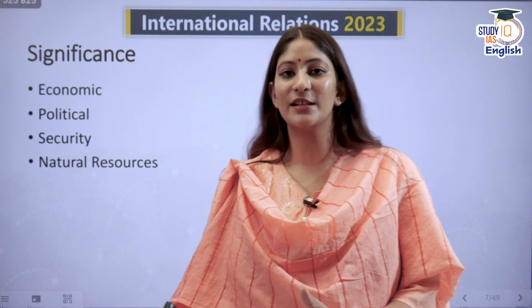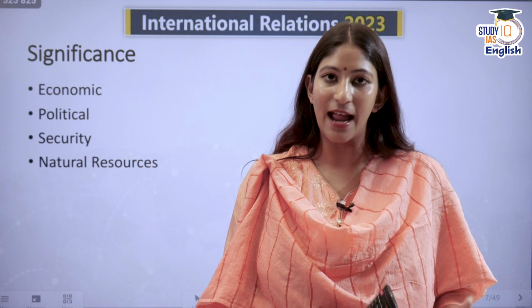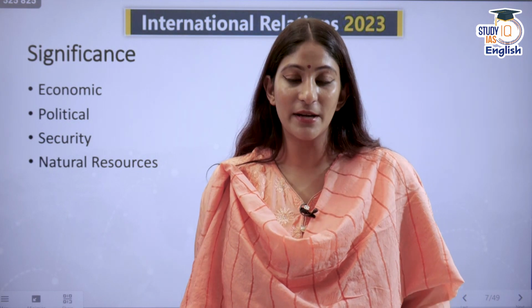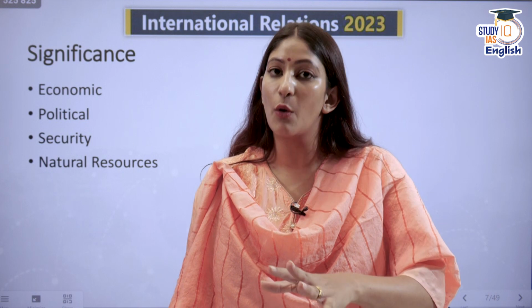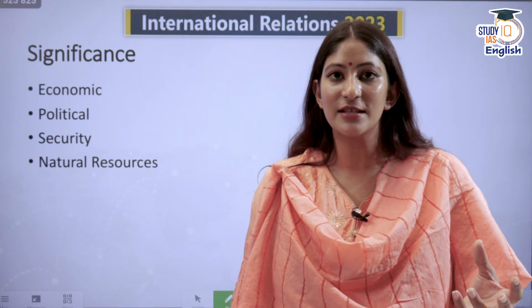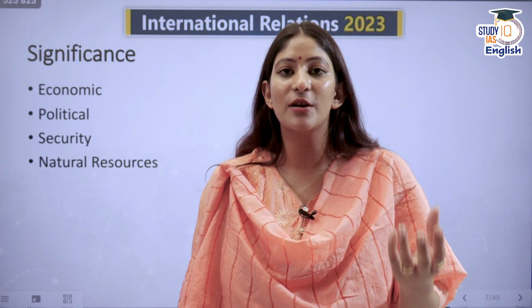So BRICS countries include Brazil, Russia, India, China and South Africa. But now Egypt, UAE, Saudi Arabia, Iran, Argentina, amongst others, will also be a part of BRICS. That means BRICS as an emerging bloc is getting stronger and stronger.